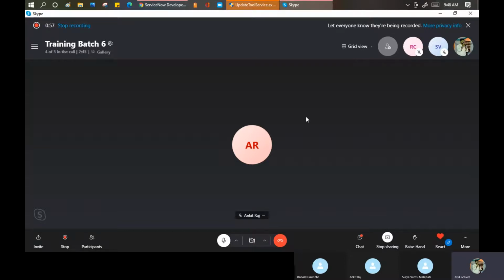Now there is a concept that comes into the picture. It's called the record producer. There's also a concept called the order guide, and one we already discussed called the catalog item. These three have different purposes in ServiceNow and in the industry as well. When I say catalog item, or request management, it basically means you are requesting something and getting that thing fulfilled, not resolved, always fulfilled. But when I say the record producer,